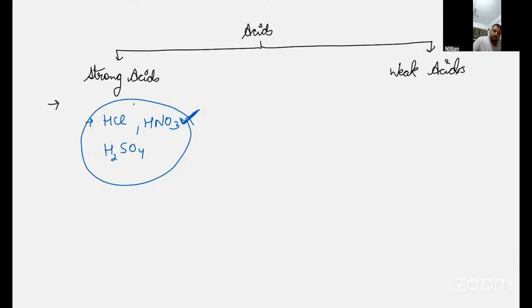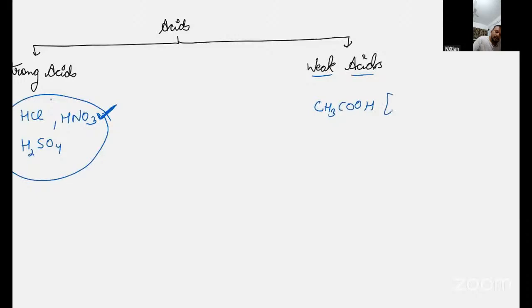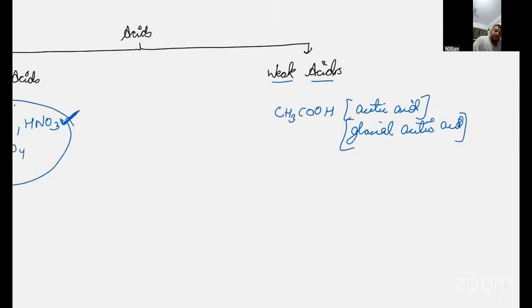Now, if I talk about weak acid, they partially dissociate. Like CH3COOH, which is also called acetic acid, or glacial acetic acid. And this is also used in vinegar.